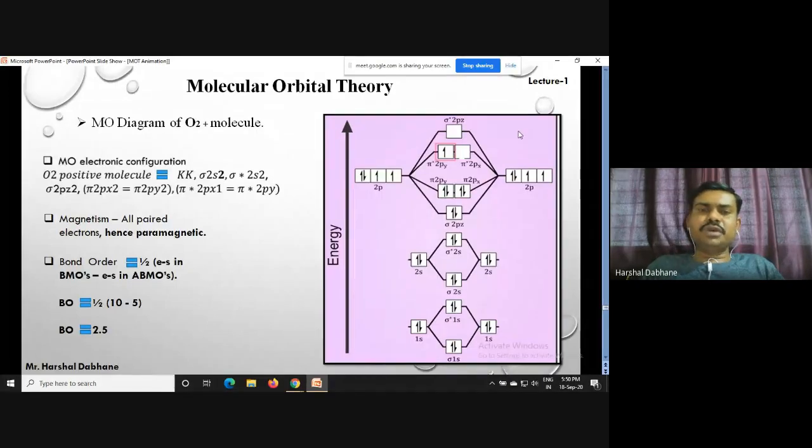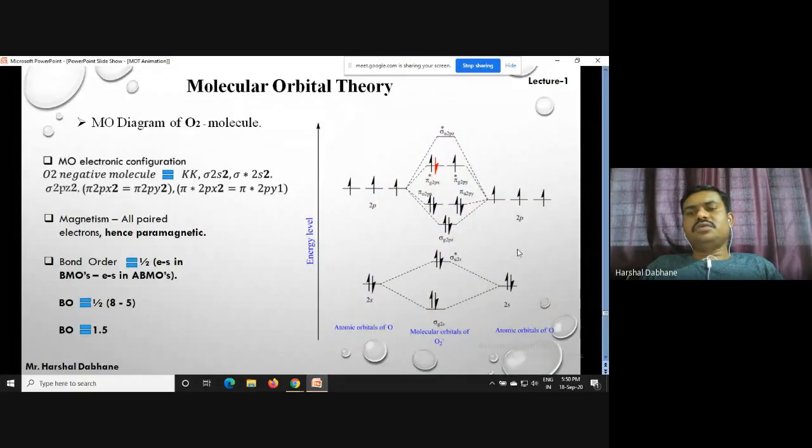Now we move towards our O2 negative molecule. The O2 negative molecule is the reduction product of O2. When we add one electron to the O2 molecule, we get the O2 negative molecule. In the case of oxygen we have 16 electrons, and here we have 17 electrons. So this is the diagram for O2, and this is the O2 negative molecule.